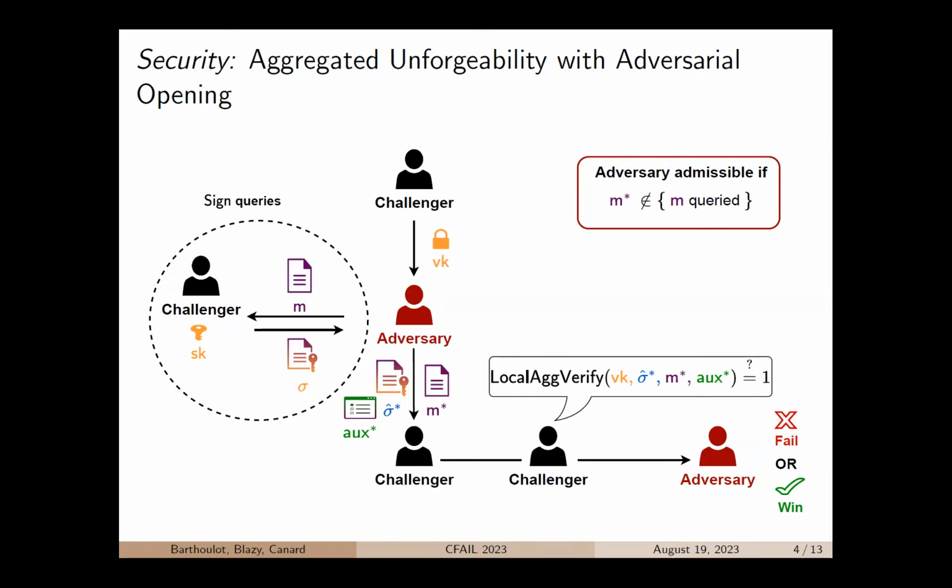In this security game, the adversary is given the verification key of the scheme, and she must be able to output a tuple composed of a message M star, a forged aggregate signature hat sigma star, and a forged auxiliary information aux star. Then we say that the challenger wins if the local AggVerify algorithm on input the tuple given by the adversary returns 1. If it returns 0, then we say that the adversary fails. Notice that in this security game, the adversary is allowed to query the challenger to obtain some signatures, on the condition that M star is not queried.